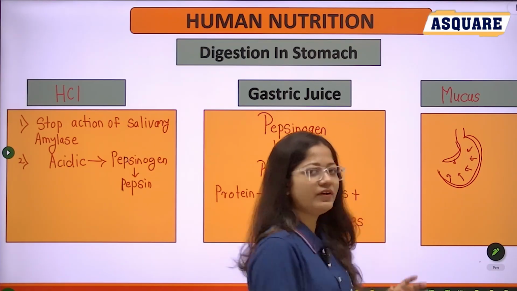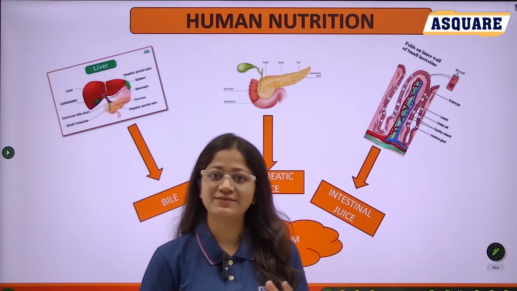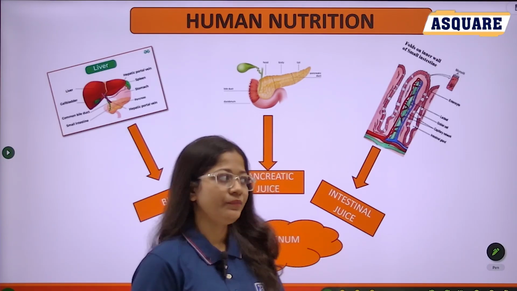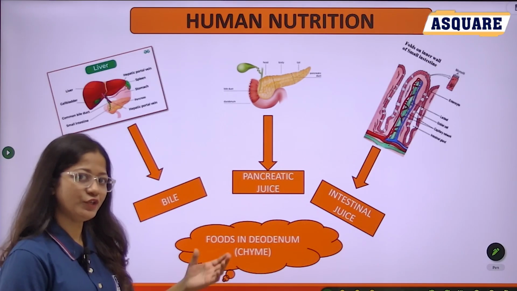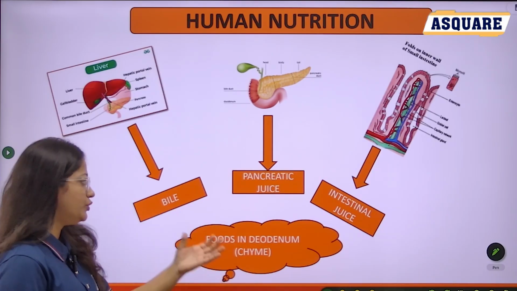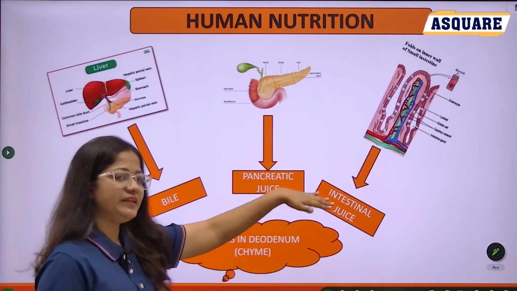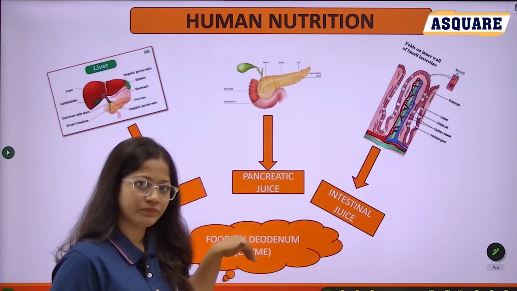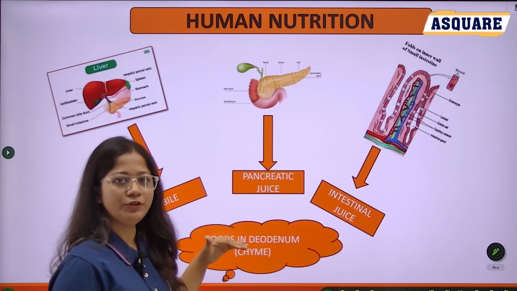Okay, this is the function of mucus. That is all about the stomach. Now move towards the small intestine. In the first part of the small intestine, the duodenum, bile juice is secreted, pancreatic juice is secreted, and some intestinal juice is secreted. These all three kinds of juice are secreted in the duodenum.